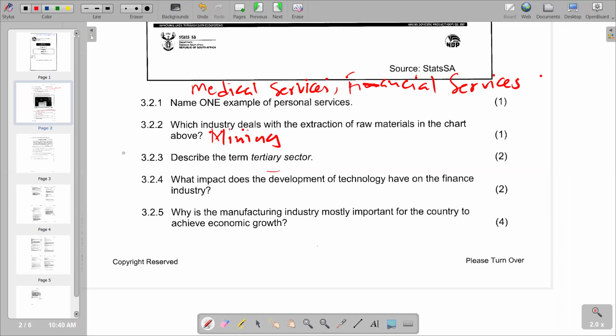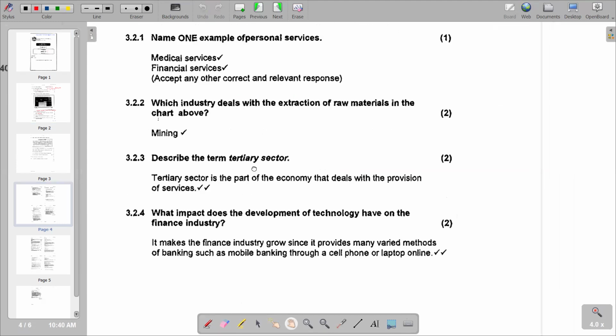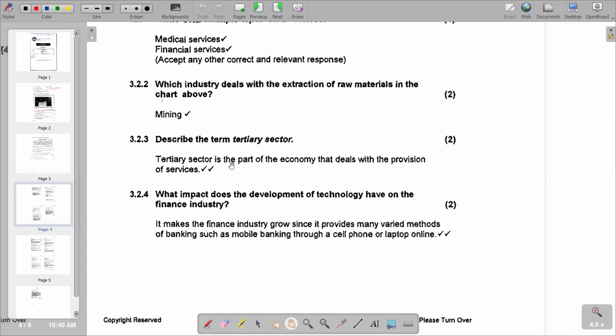So let's try to see the description that we have according to our answer section in terms of the tertiary sector. So we go down there, you'll see that we have got a description here saying tertiary sector is the part of the economy that deals with the provision of services, which is actually correct. So this is the description that we have.